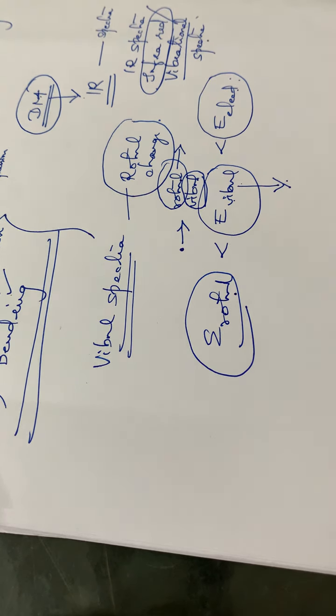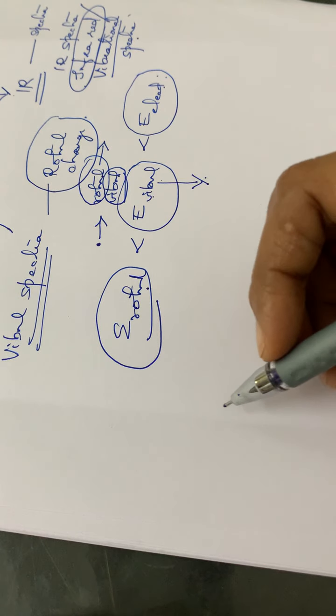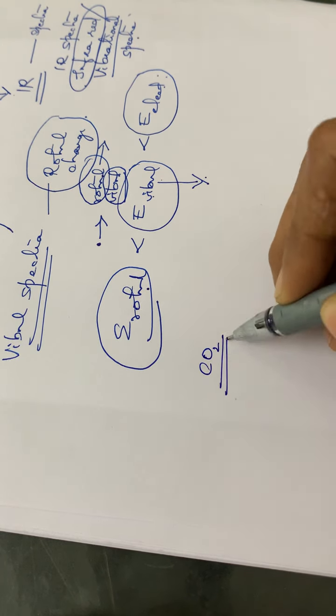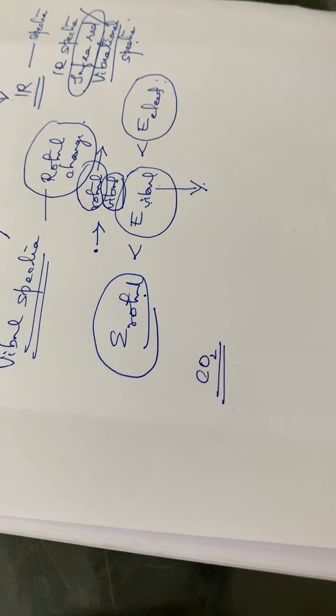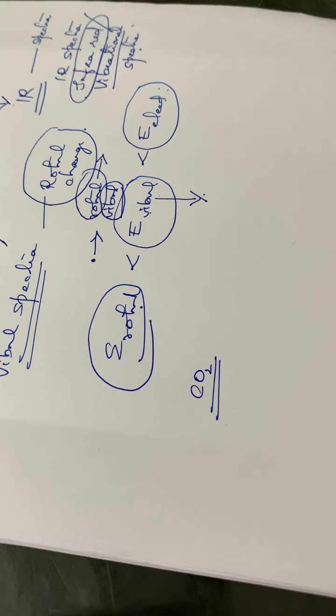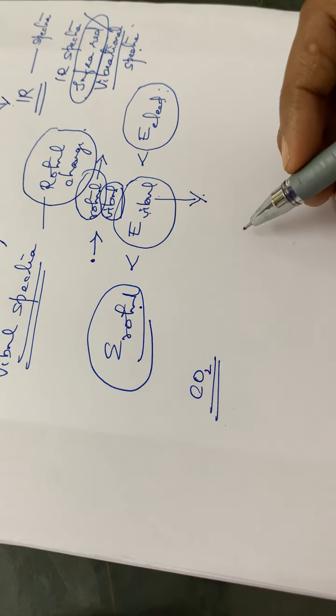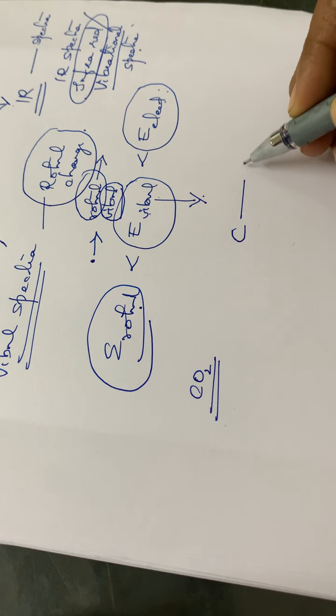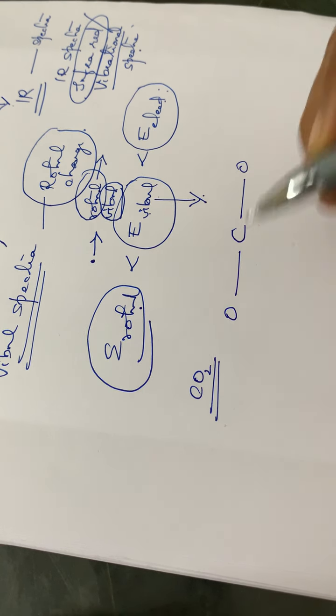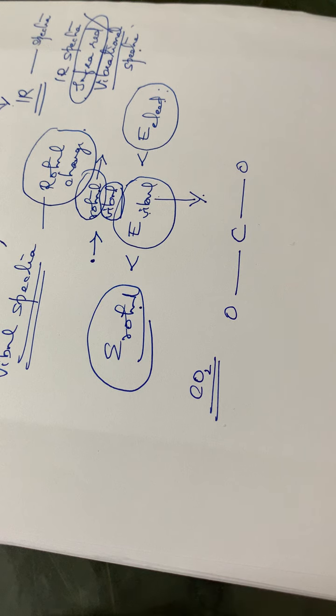Then we can go through one example, that is the carbon dioxide molecule, CO2. Here I am not drawing the double bonds etc. of this CO2 molecule; just C single bond O, single bond O. So this is the normal mode of vibration of the carbon dioxide molecule.